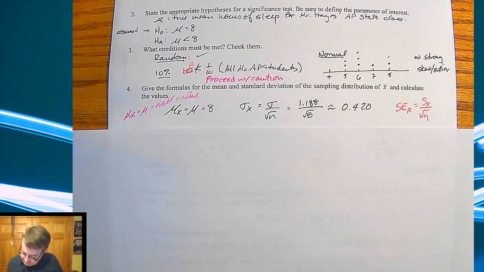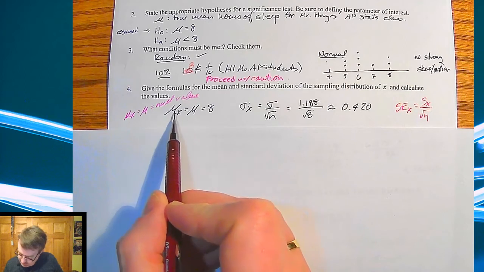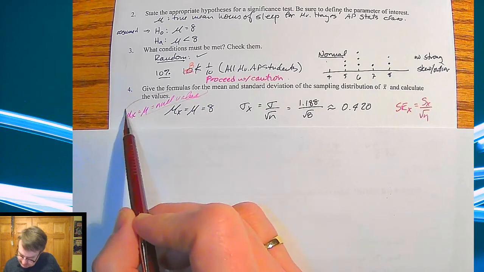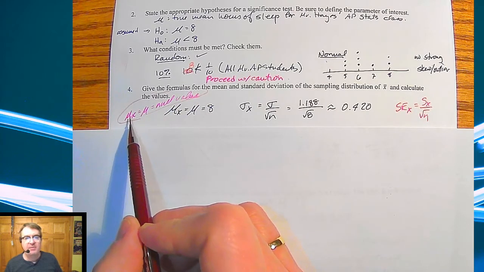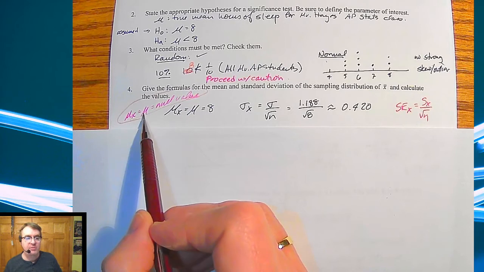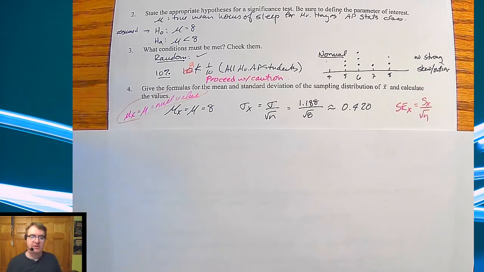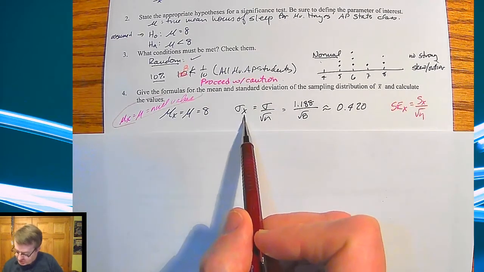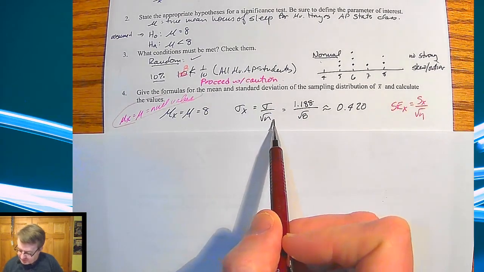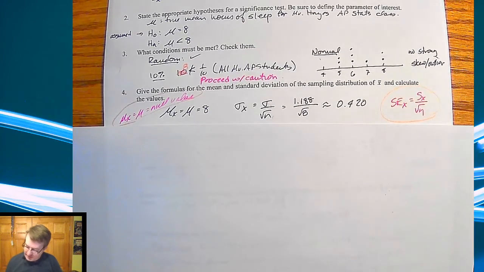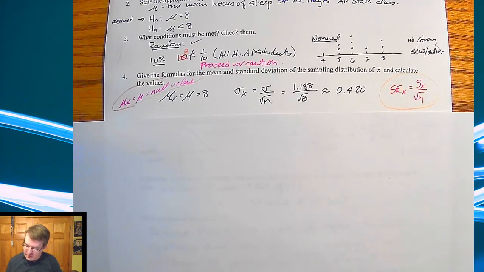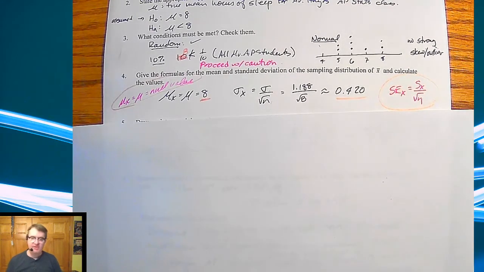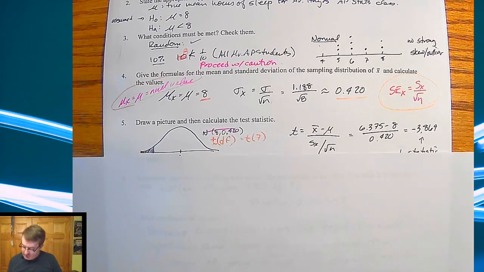So here, mu of x is equal to the mean of 8. Again, remember this. We're always going to make the assumption that our sample mean should be what the population mean is, which is the same as what we have up in our null value. And then over here, our standard deviation is going to equal the standard deviation that we find over square root of n. So we're going to use the standard error of x as our standard deviation divided by square root of n. So I ended up having a mean of 8 and a standard deviation of 0.420. So we're going to do the picture and everything.